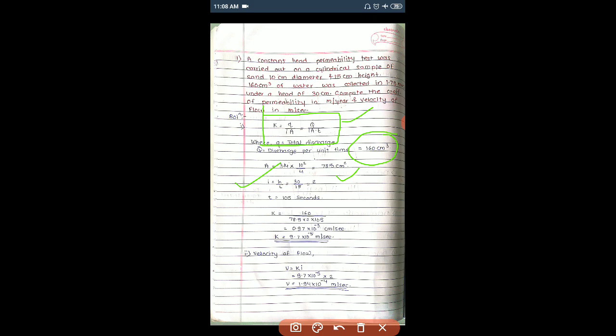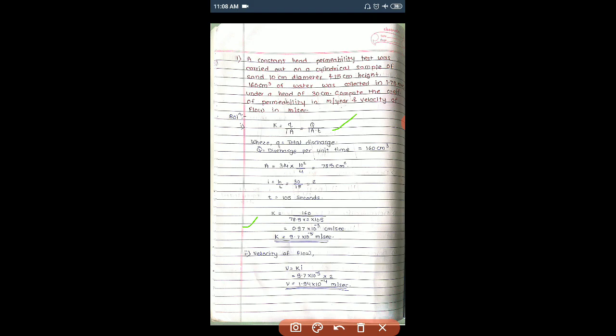So h, the head, is given as 30, and L is given as 15 centimeter. So i is equal to 2, and we are given the time, that is 1.75 minutes, that means 105 seconds. Okay, and we'll keep all the values in this formula,